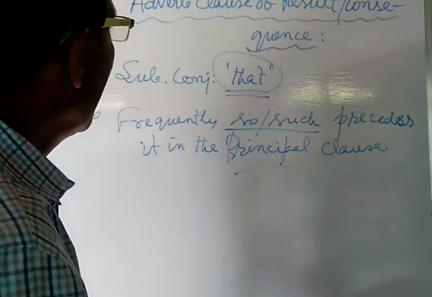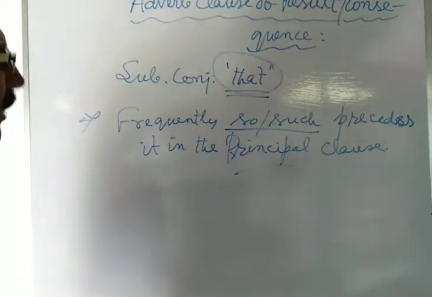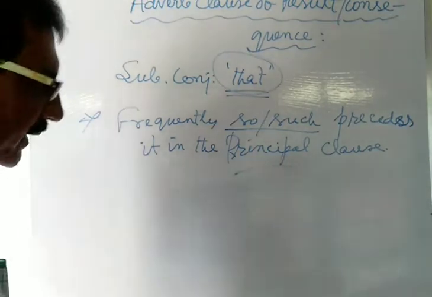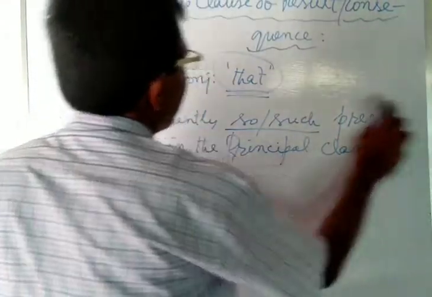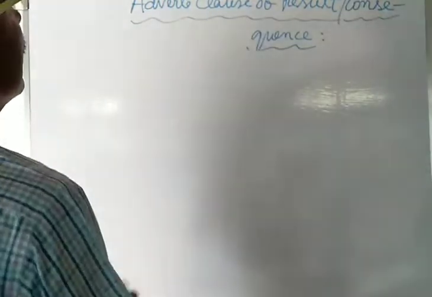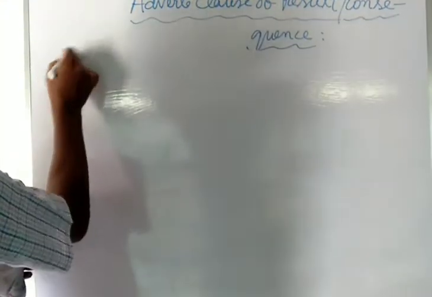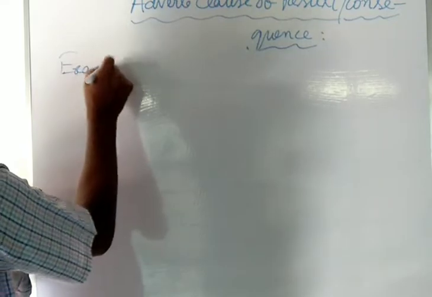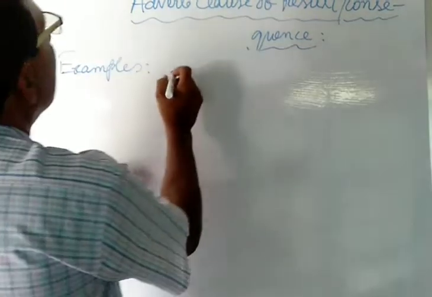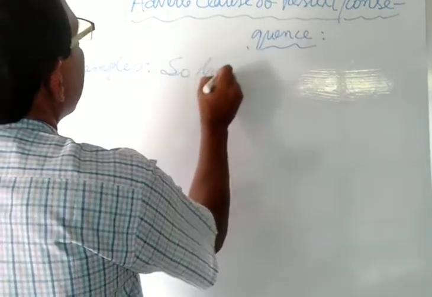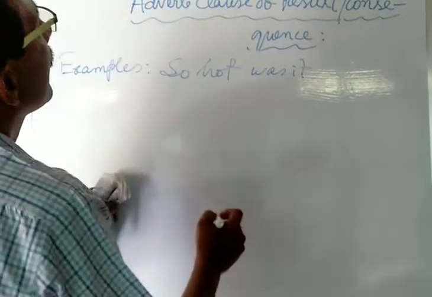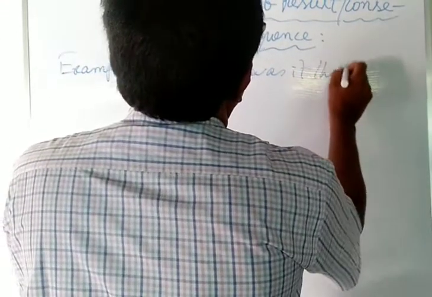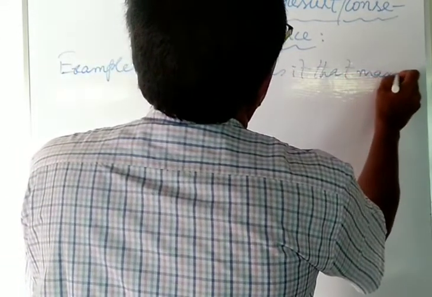Now see how adverb clause of result or consequence is used with the subordinating conjunction, with the conjunction that. Now see the examples. So what was it that many died?